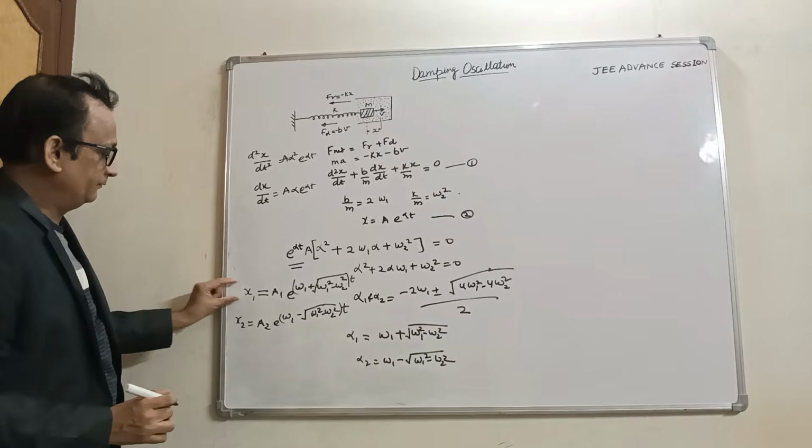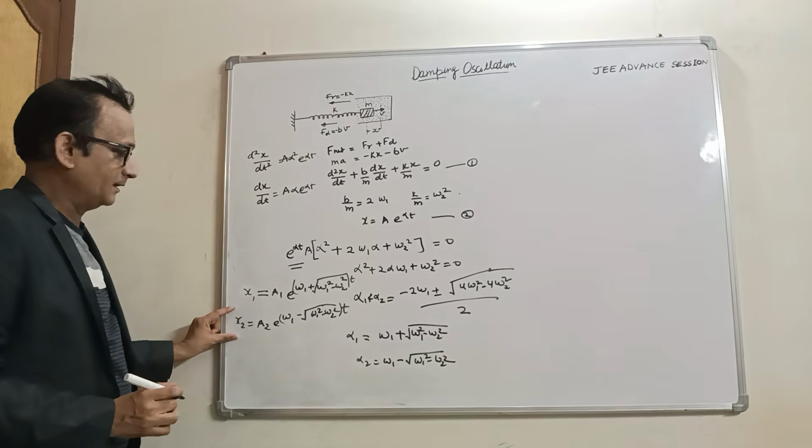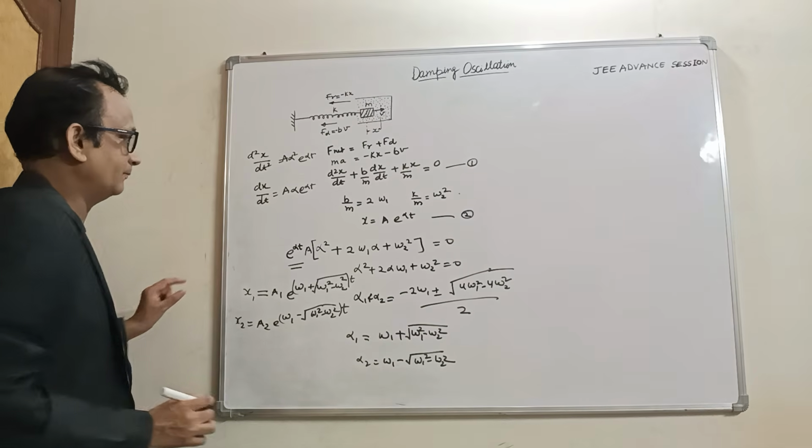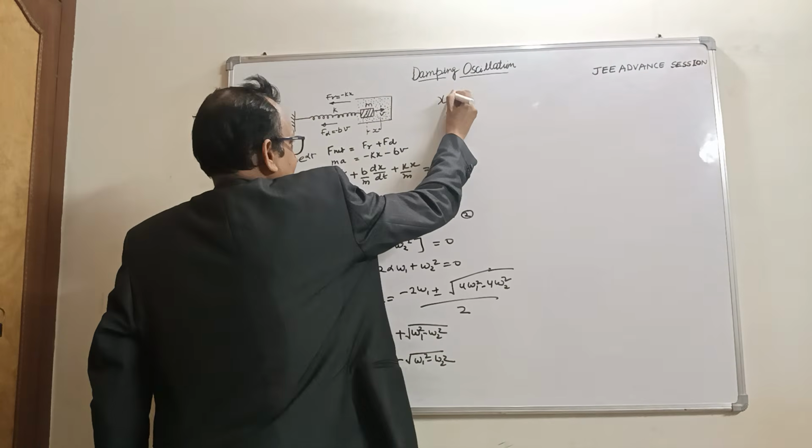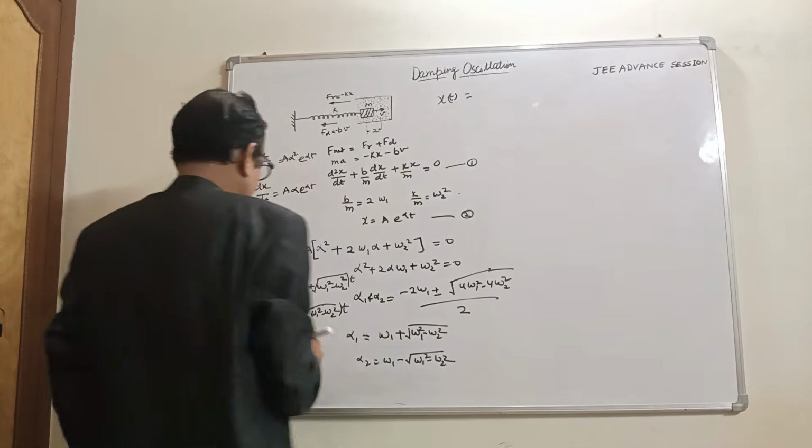By the superposition, we add both displacements, so we get the final displacement. That would be x at time t equals x1 plus x2.